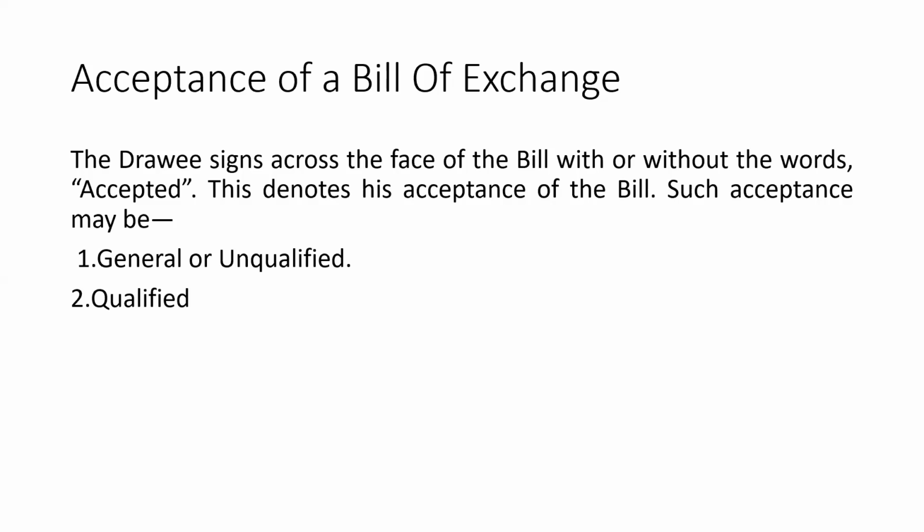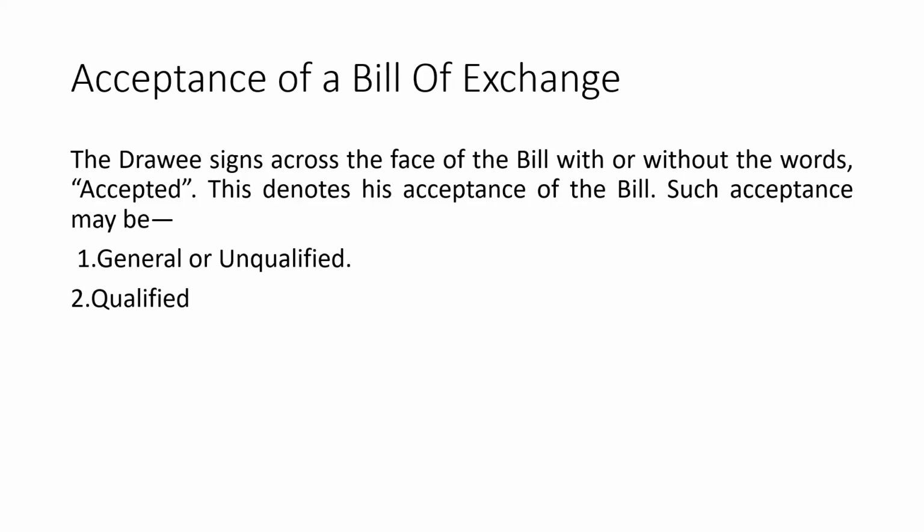So a bill of exchange is paid only when the drawee accepts the bill. Who accepts the bill here? On whom is the duty of acceptance? It is on the drawee. Because he is the person on whom the bill is drawn, he is the person who does the payment. So the drawee should always accept the bill. He can put a condition for the acceptance, or he can even accept it without any condition.